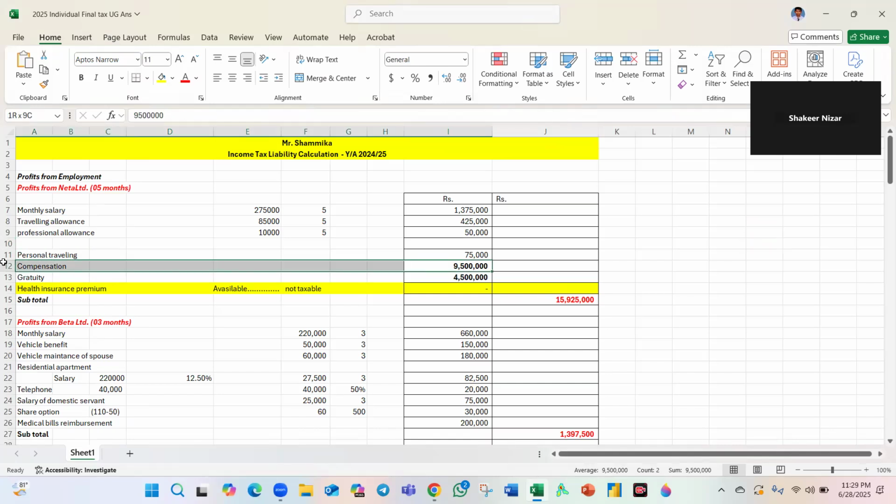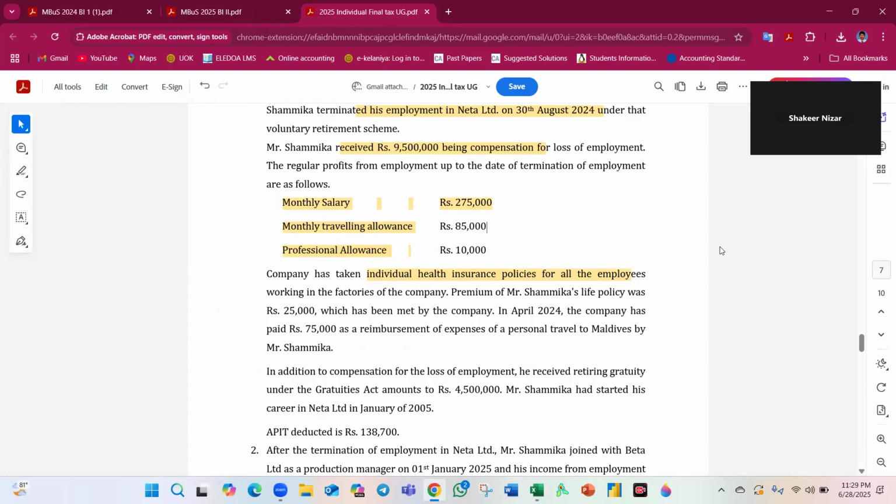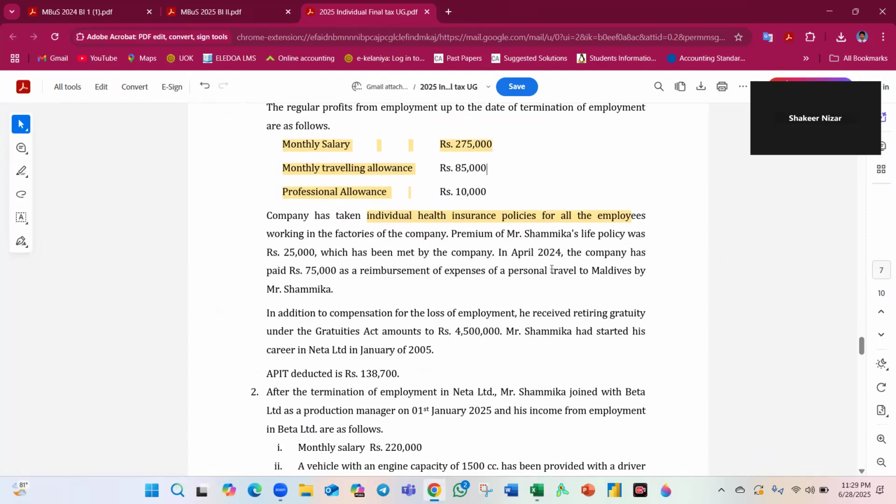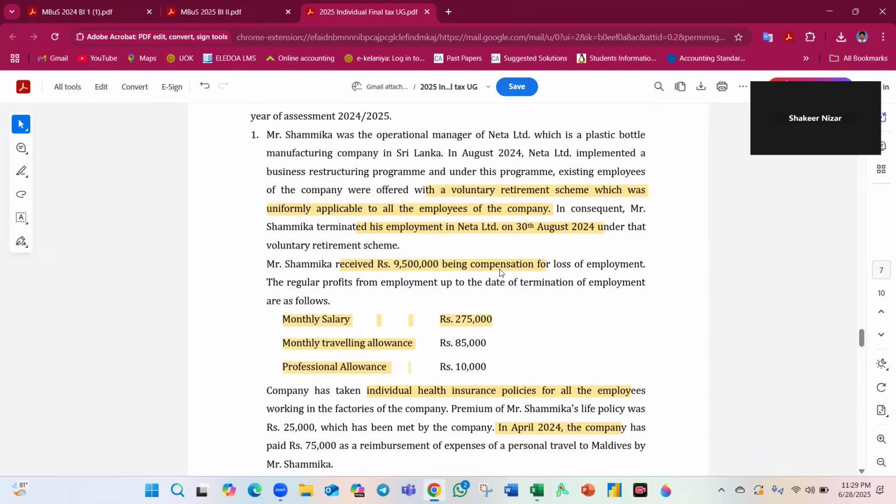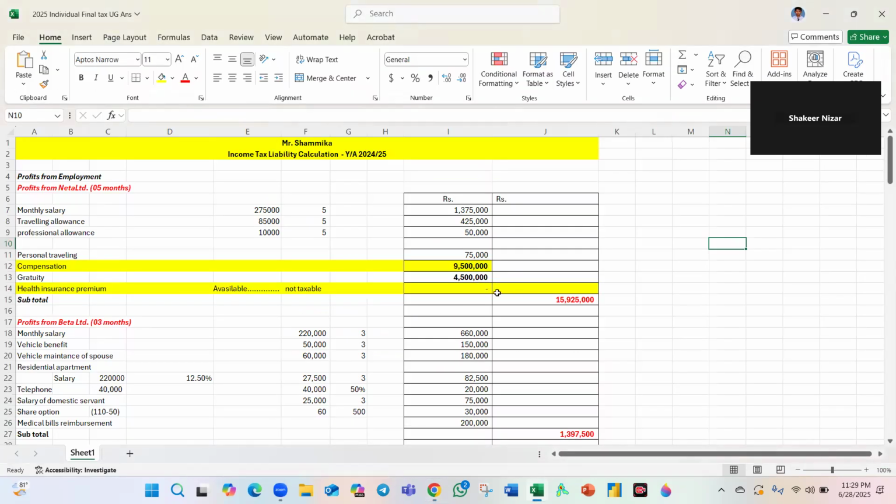You can see he received a compensation. Compensation is also taxable. We add back 9.5 million, so we are adding it. In April 2024, the company has paid 75,000 as reimbursement of expenses for personal traveling to Maldives. That also needs to be taxed.